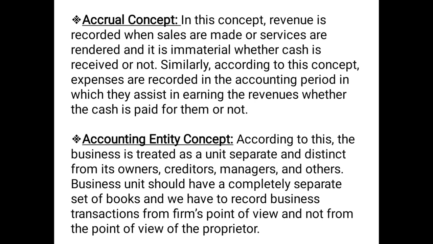The owner or the businessman or the proprietor and the business are two different identities. What belongs to the business does not belong to the businessman. What belongs to the businessman does not belong to the business.